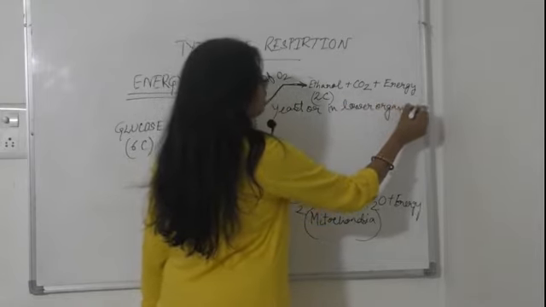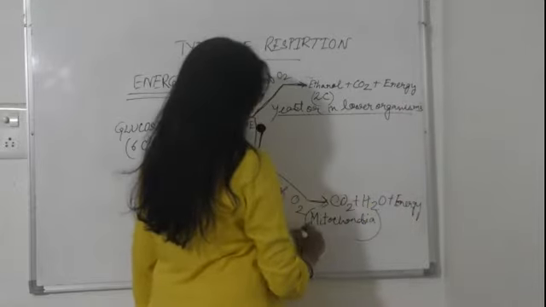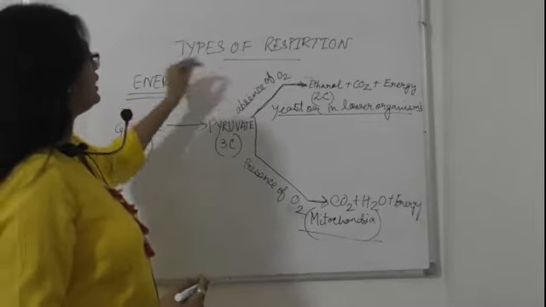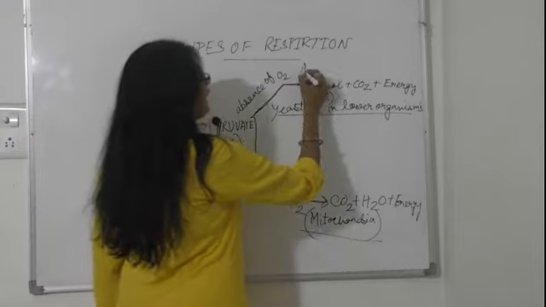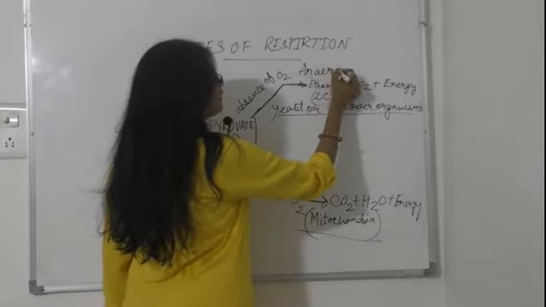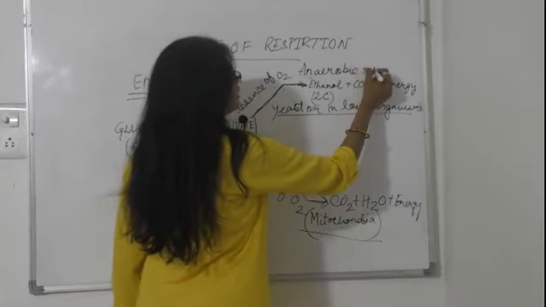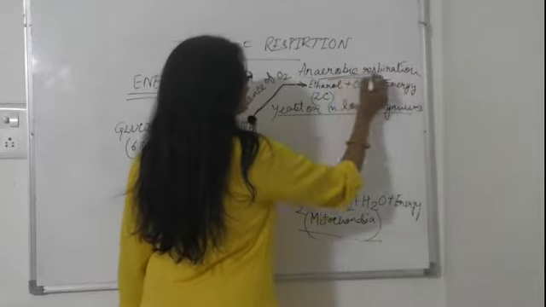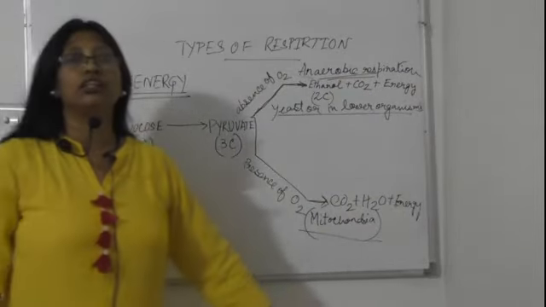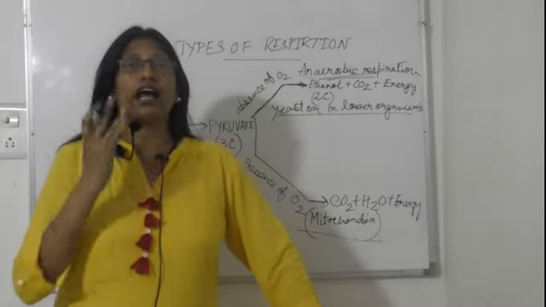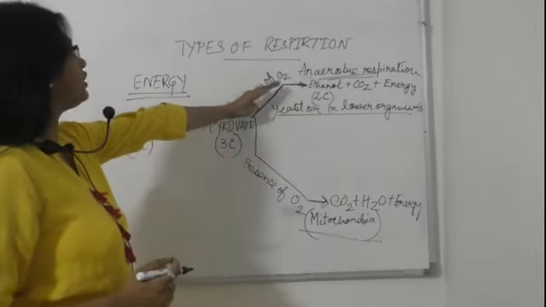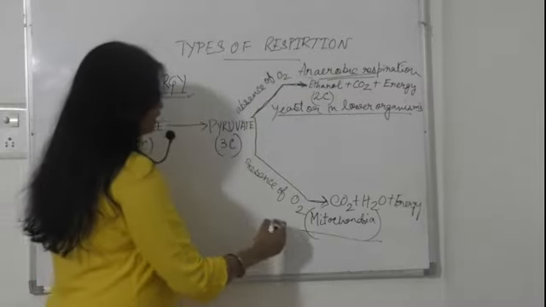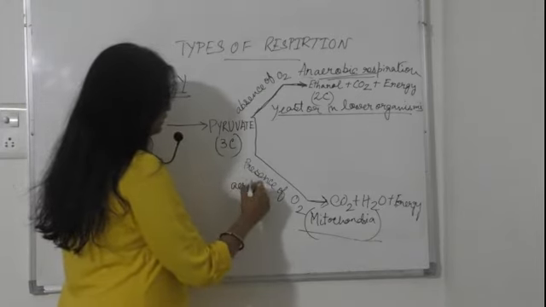As it is in absence of oxygen, it is known as anaerobic respiration. I have told you in my previous session that there are two types of respiration, aerobic and anaerobic. When it is in absence of oxygen, we call it anaerobic. When it is in presence of oxygen, we call it aerobic.